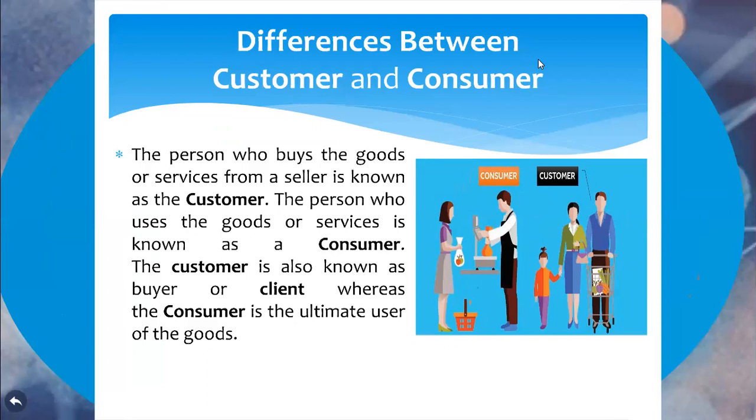The customer is also known as buyer, means the person who buys the product we call a customer, or sometimes we call a client. I will explain how the client comes. Whereas the consumer is the ultimate user of the goods. The customer, the person who buys the goods. The consumer, the person who enjoys the service or who consumes. We call it the final end user. Okay, I think now you got the difference between consumer and customer.